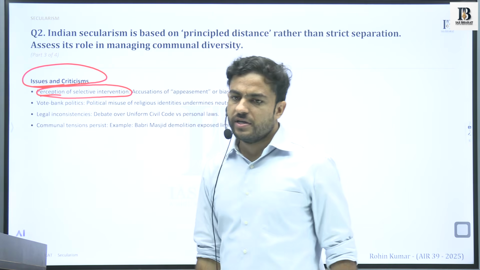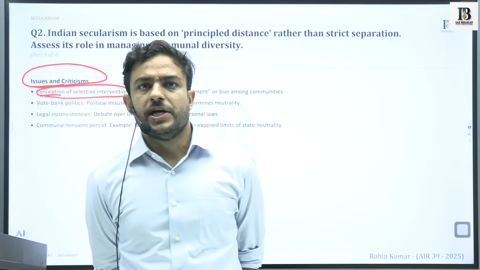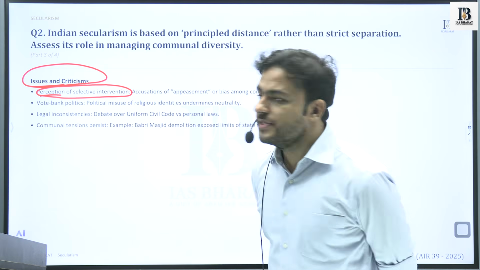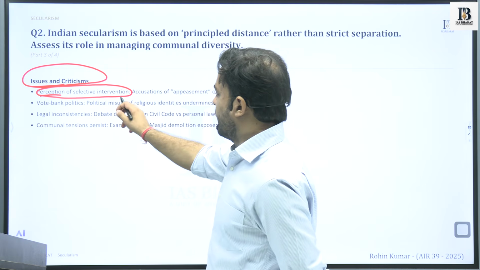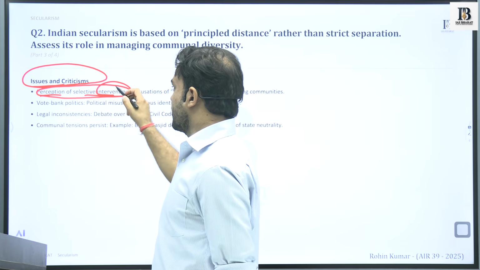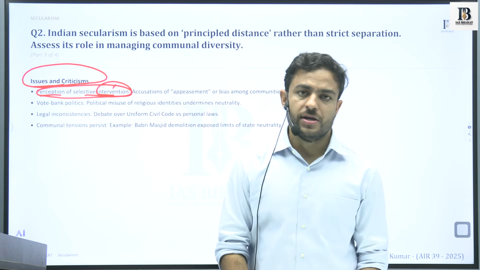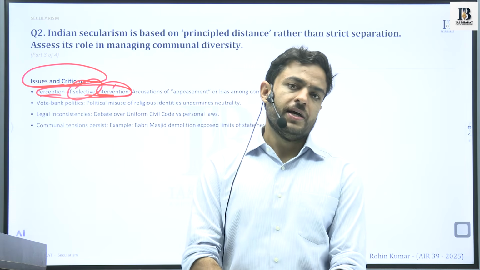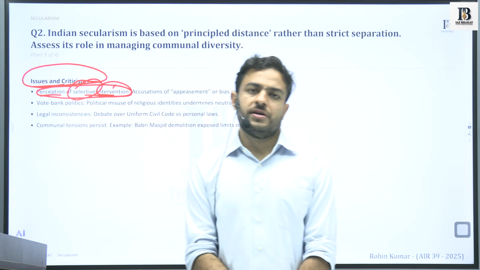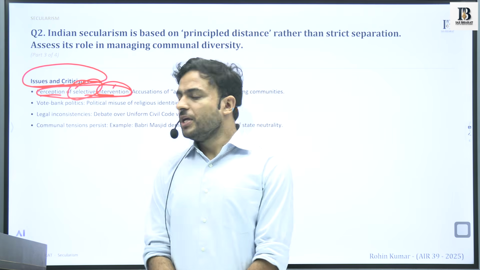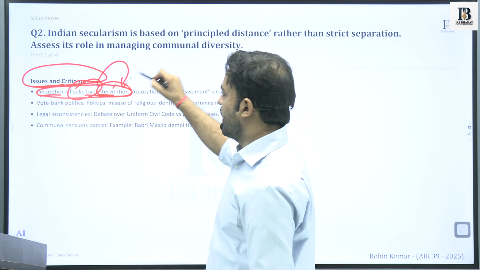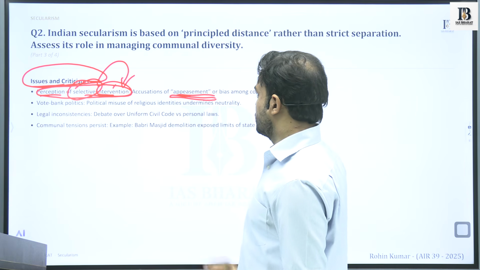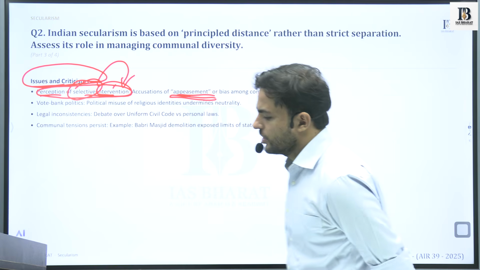We have discussed it earlier as well, that when the state intervenes in the case of India, there are certain allegations that the nature and the frequency of interventions is of such a nature that it is perceived to be very selective, that the state units or the different units of the government act in a very partial and selective manner, and it appears to be appeasing certain communities.